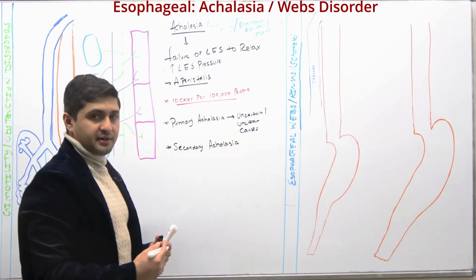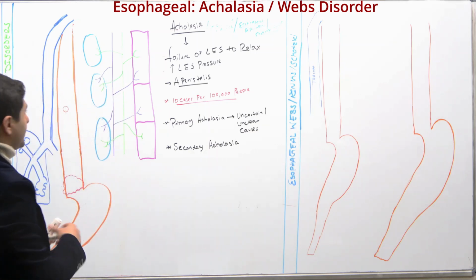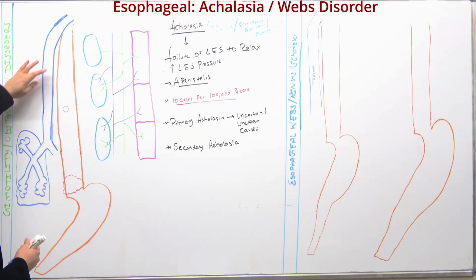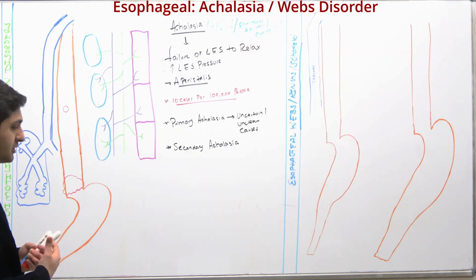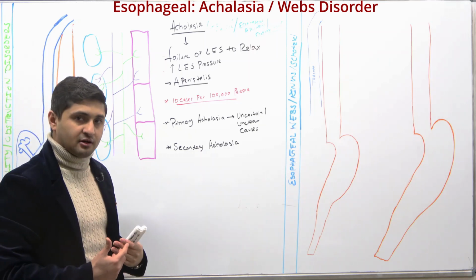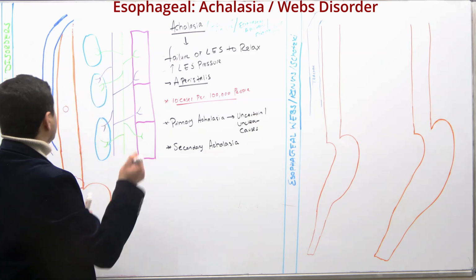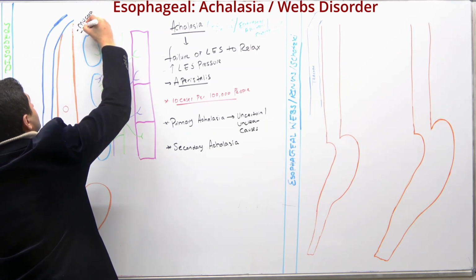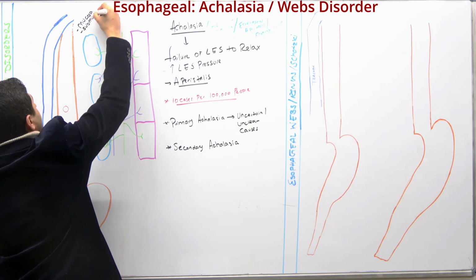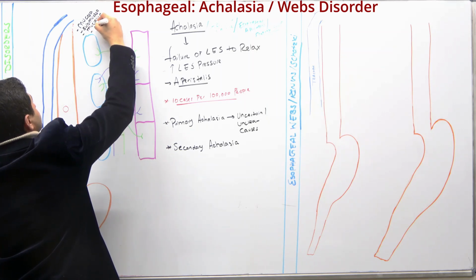So what exactly happens in this condition? One of the most important things you have to remember here is, let's go to what I drew here. You guys know this is a trachea right here, which divides into left and right bronchus, and this is the lungs. And right here is my esophagus, all right? Now, if you remember, we talked about the histology of the esophagus, that there is a mucosa lining. There are four layers. You have a mucosa, and then you have a submucosa, and then you have a muscularis externa, and then you have adventitia, right?